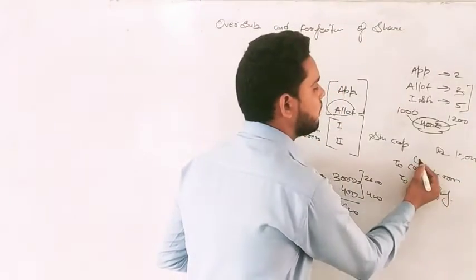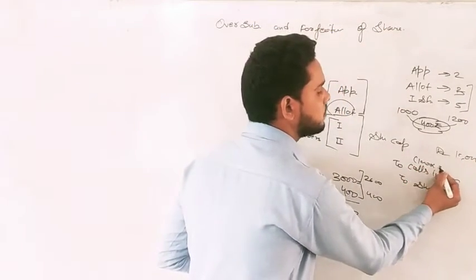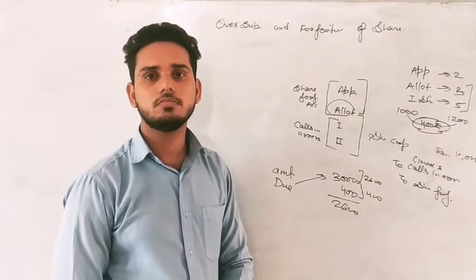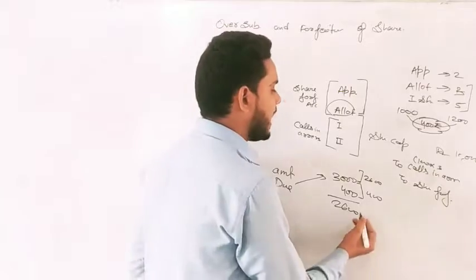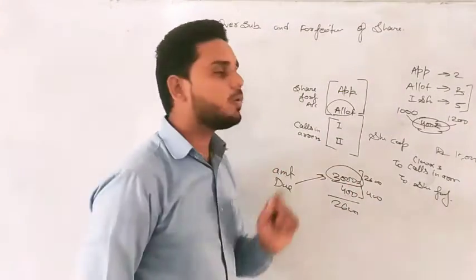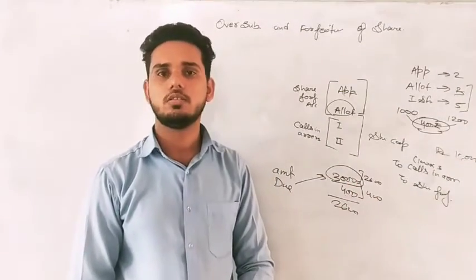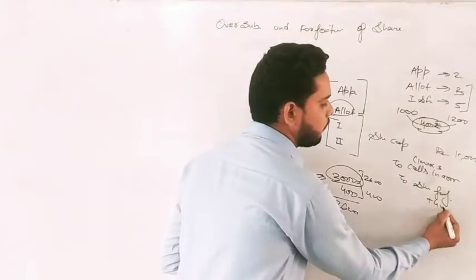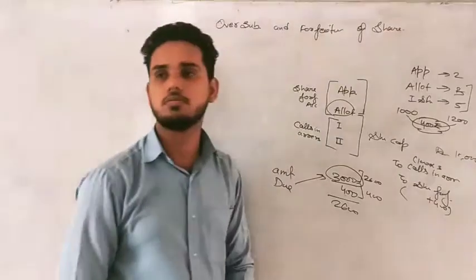Allotment money was 1000 multiplied by 3, so that you cannot write in calls in arrear. Why? Because from that 3000, only 2600 is arrear. The remaining 400 is paid, so that 400 you will write in share forfeiture.